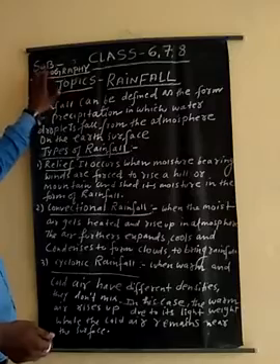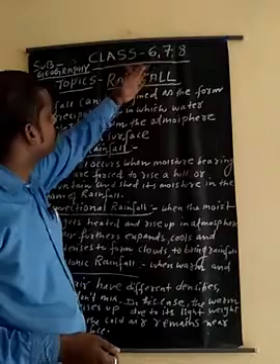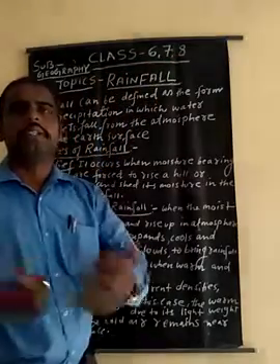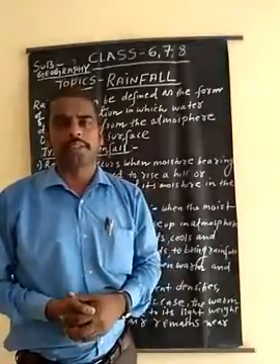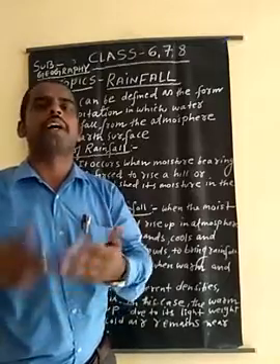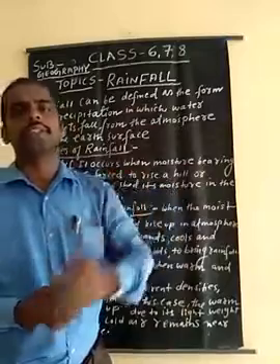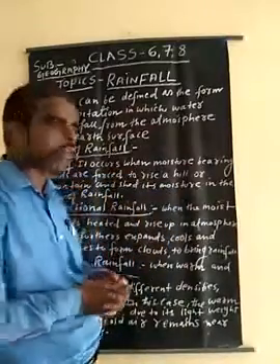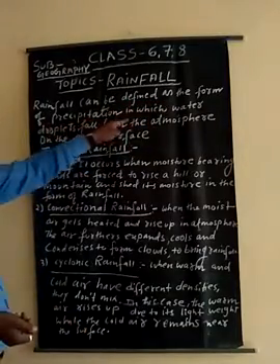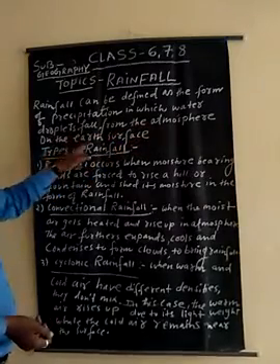This is geography. The topic is rainfall, which is very similar across class 6, 7, and 8. Rainfall is a very natural phenomenon which occurs when there is a lot of evaporation from the earth's surface, and this evaporation changes into condensation, and then condensation changes into precipitation. This process is known as rainfall. The proper definition of rainfall is: rainfall can be defined as the form of precipitation in which water droplets fall from the atmosphere on the earth's surface.